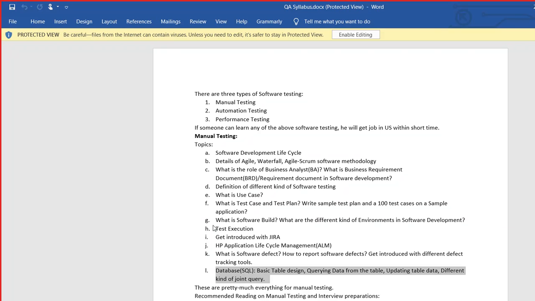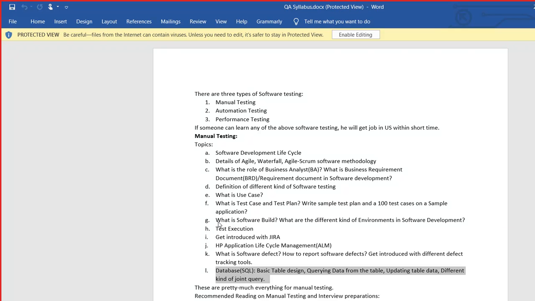That database is important for testers. Even if you work as a manual tester, you will have to use Oracle or SQL for executing queries to test different things in the backend. We are going to discuss why this database is needed.